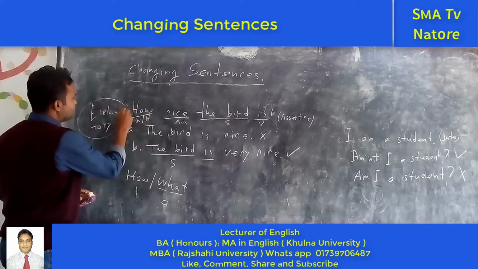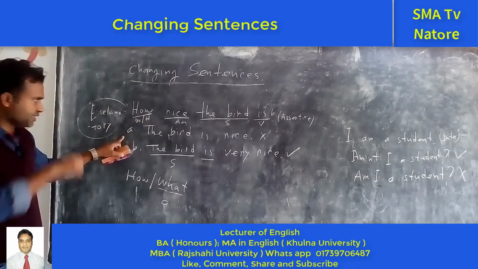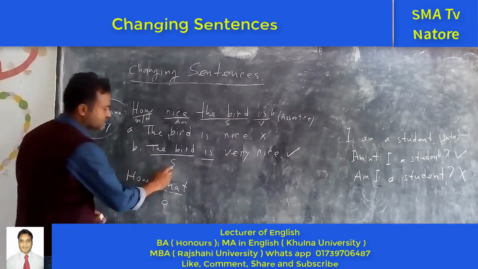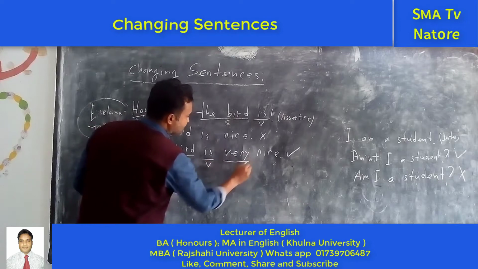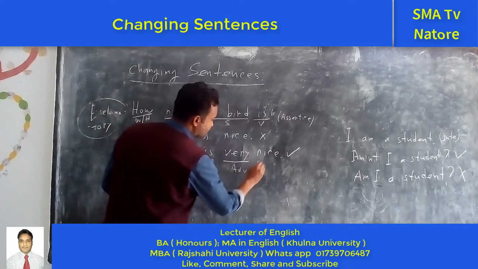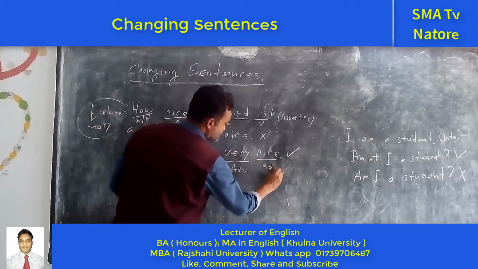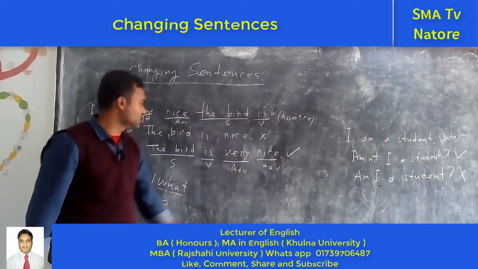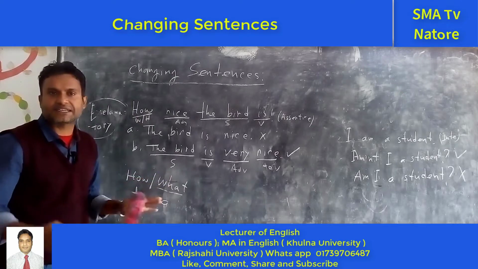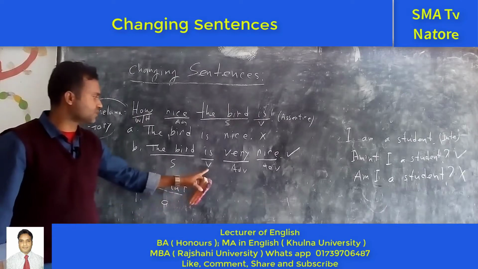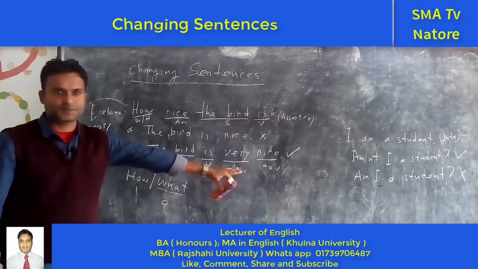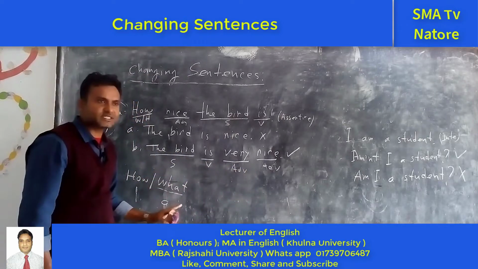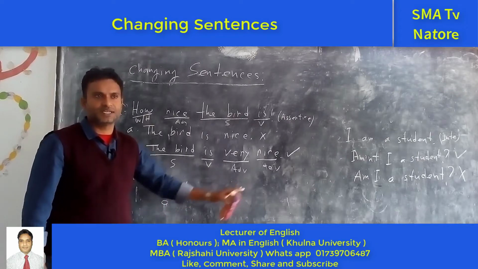So this one is the exclamatory sentence. You have to make it an assertive sentence. So how? You have to follow this rule. Subject, next one verb, next one adverb, next one adjective. So in this sentence the adjective is at the end. And next one subject, we know that the start of the sentence is always the subject. Next one verb, next one is this part. We can say object, but this one is the complement. No problem. But the major structure is subject, verb, object.